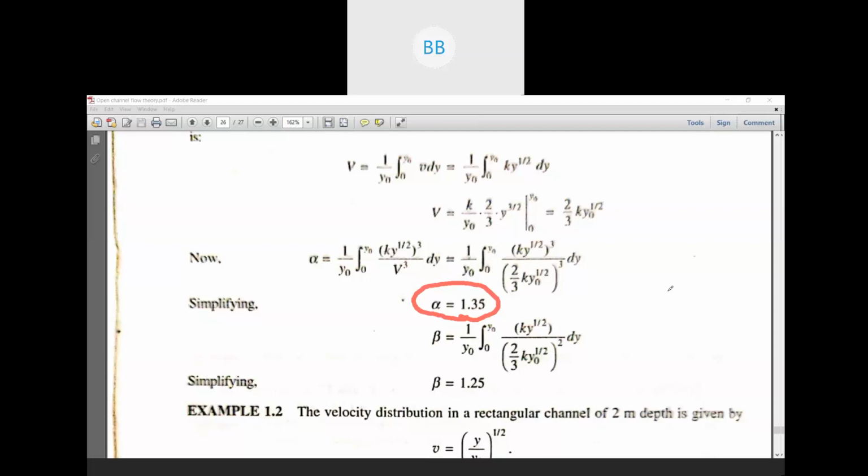I will solve it on paper and then give it to you in the WhatsApp group, the same equation about average velocity, alpha and beta.